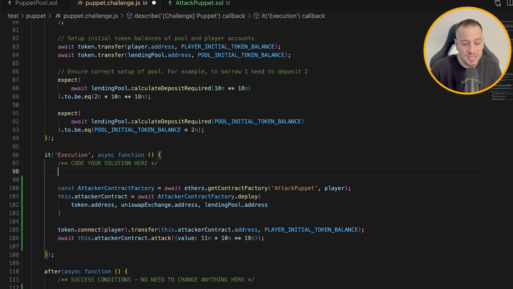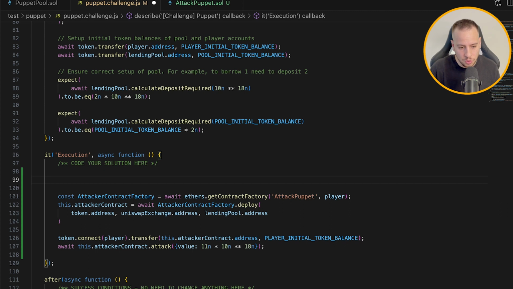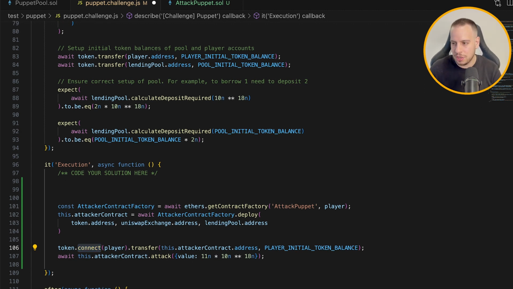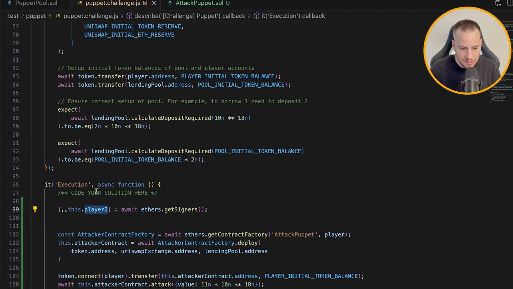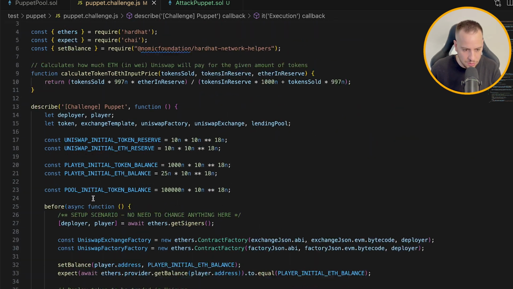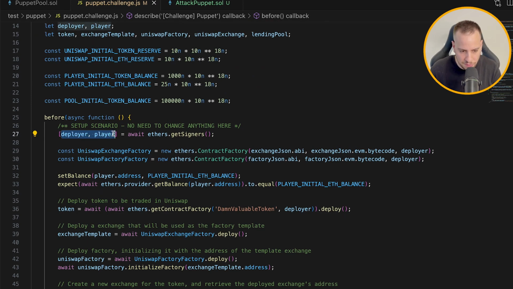I'm just gonna use another signer to deploy the smart contract, and I will just use one transaction from the player to send the tokens to the malicious contract, but the contract itself will be deployed with another signer. So I will get a new signer. I will get the third signer from Hardhat, and I will call it this.player2, because I can see that the first two signers are taken for deployer and player.